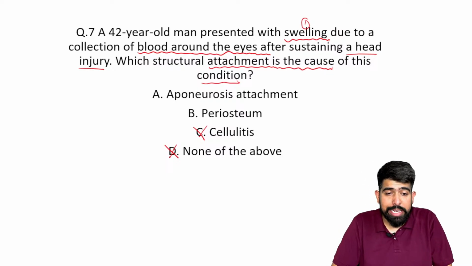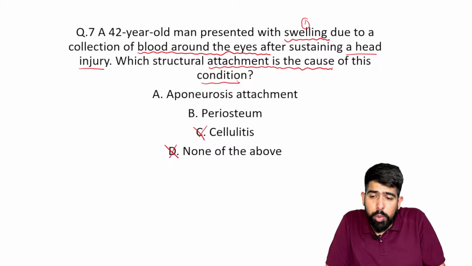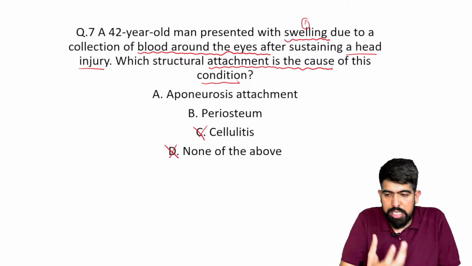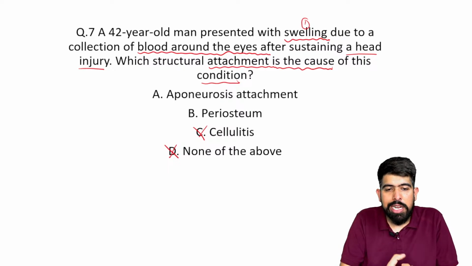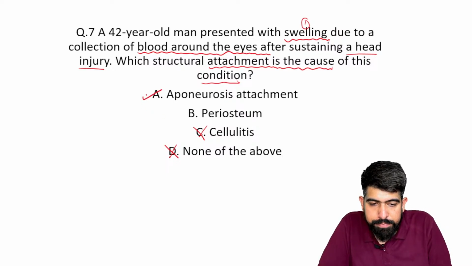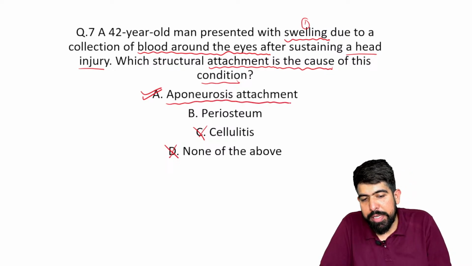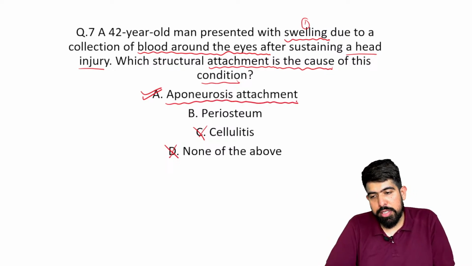Space around the bone. Very good, doctor. Very good, right? So can blood be collected in the periosteum? Is it possible? There will be swelling, and more tissues will be attached there. And please understand the thing: near the eye, there is an aponeurosis. What will be your answer? Your answer should be the aponeurosis attachment.